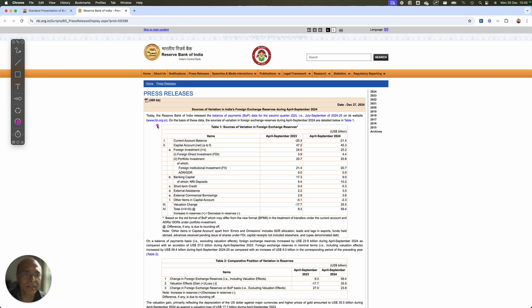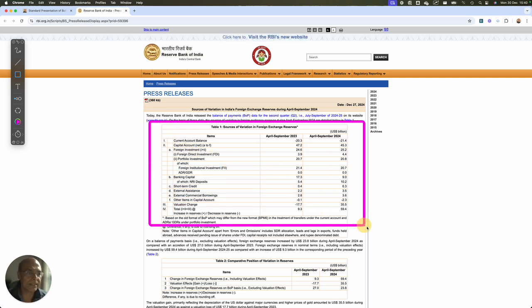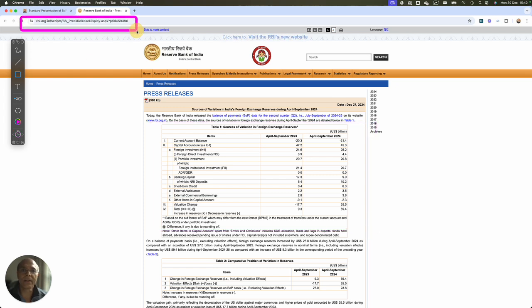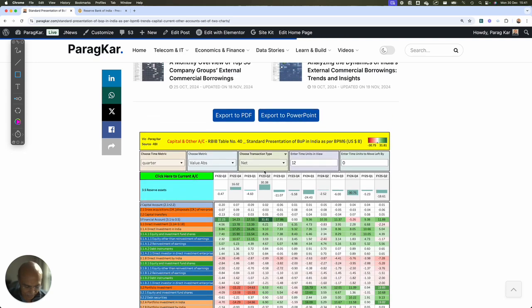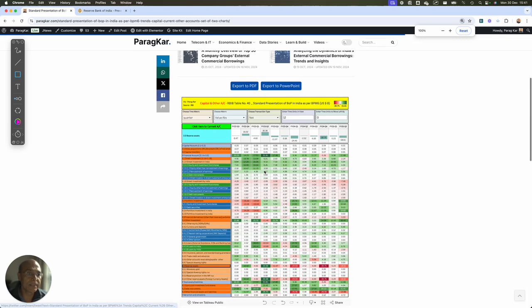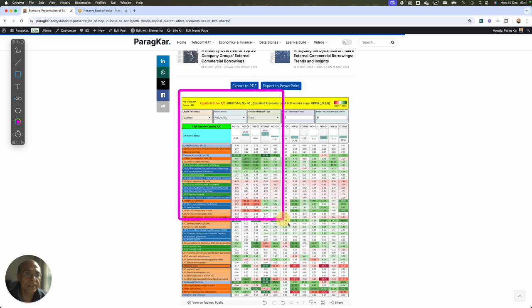Now, this document has been summarized on this page by RBI. You can go through this and read it for yourself, which is very easy to do because it is all there on their homepage, right? So friends, what I have done is I have aggregated this whole information in a dashboard and posted it on my website. If you look at this, let me zoom out a bit and you will see that this page looks something like this. This is how it looks.